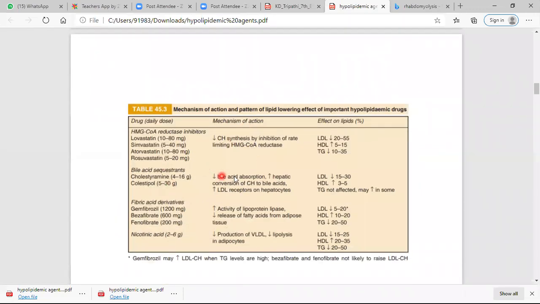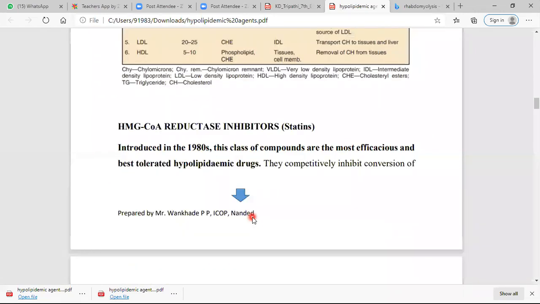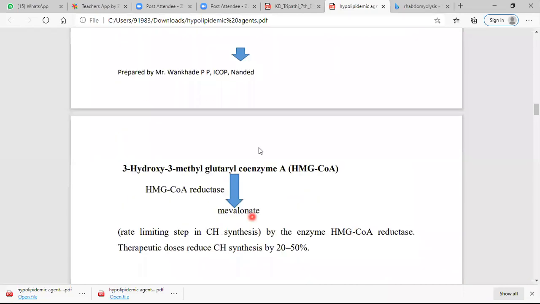This is the mechanism of action of the two categories of drugs. Simply, this drug decreases cholesterol synthesis, and this drug decreases bile acid absorption and also converts cholesterol to bile acids in the liver. If you are asked about the mechanism, you can write this. You just inhibit this enzyme, and due to that mevalonate cannot be synthesized, which is an important step in the synthesis of cholesterol.